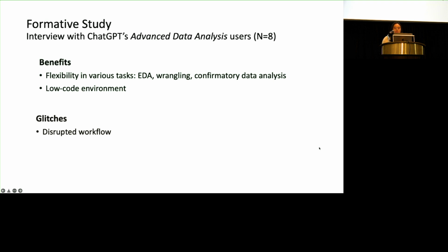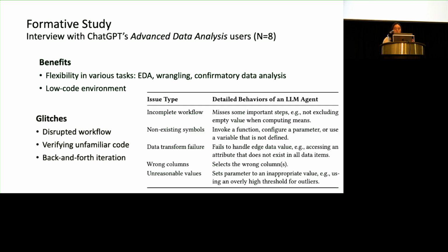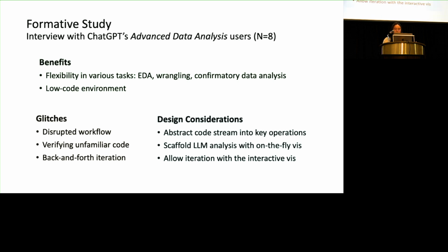This includes a disrupted workflow where they need to wait for a fairly long time during code generation, analysis generation, etc. And looking at the unfamiliar code generated from machines is not natural to them. They need time to get accustomed. And the iteration can be back and forth. If they articulate what they want, they may not see the result that they want, and it concerns multiple iterations. And here summarizes some common mistakes made by LLMs in their generated code.